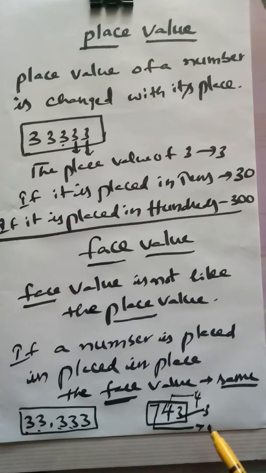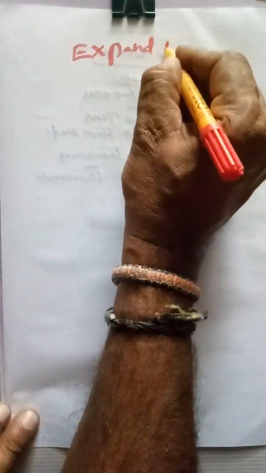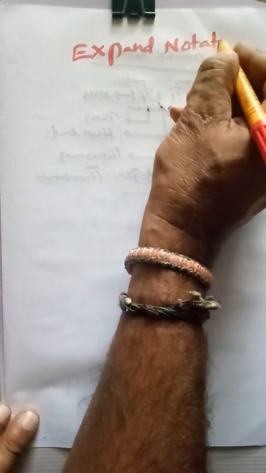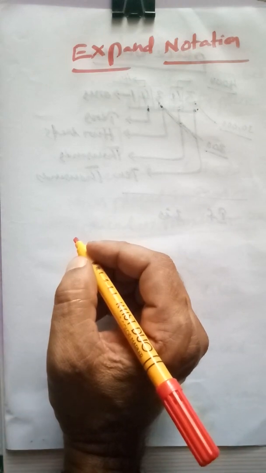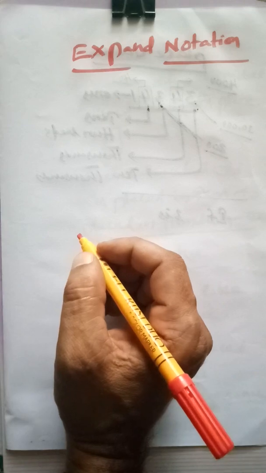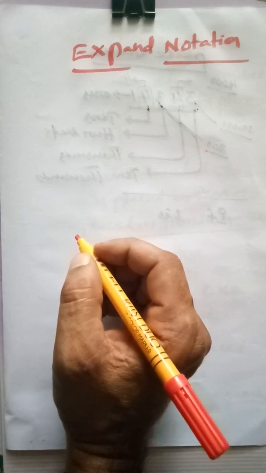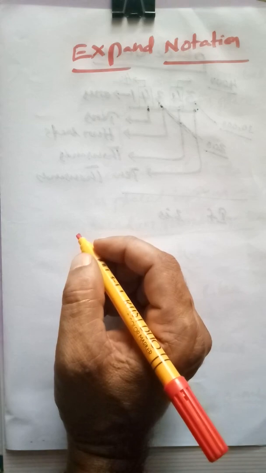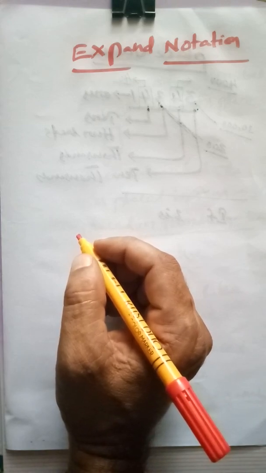Children, do you understand what is face value and place value? Okay. Children, now we are going to discuss about expand notation. Expand notation or expanded form. To write this expand notation, we have to know the place values. If you know the place values, it is easy to write the expand notation.